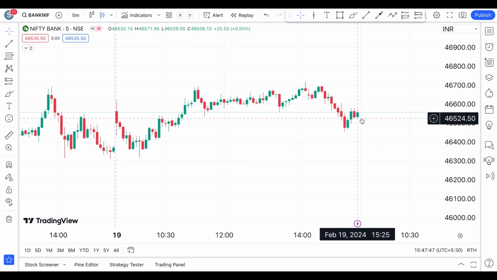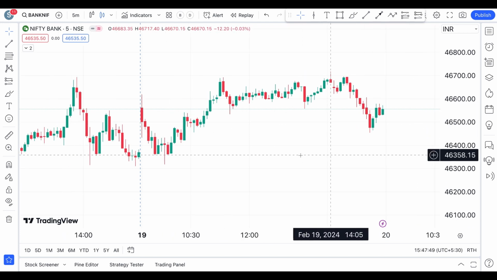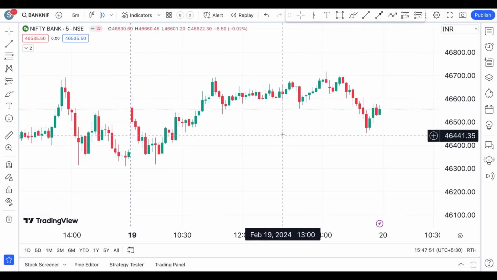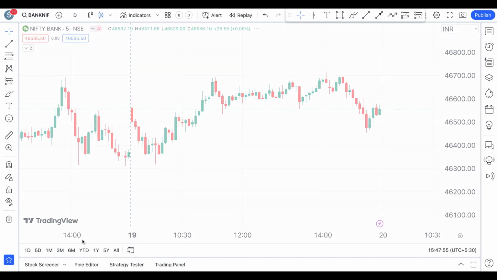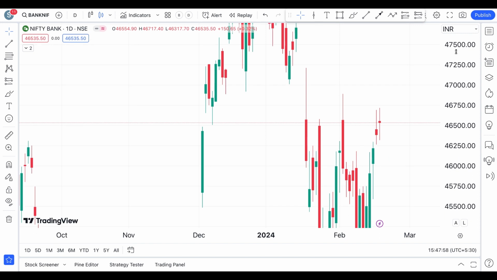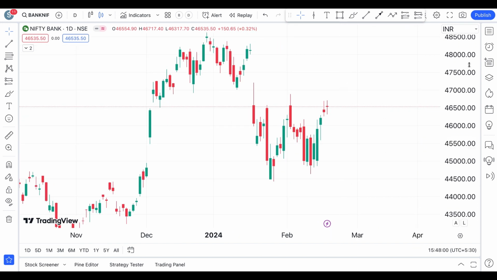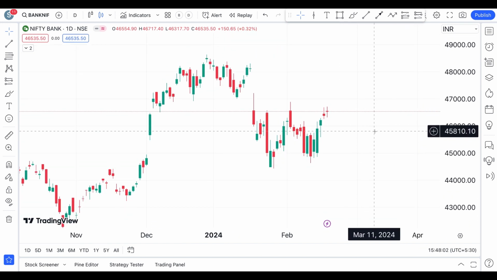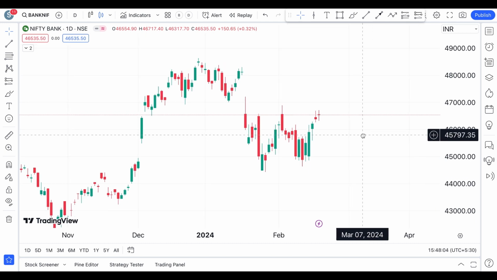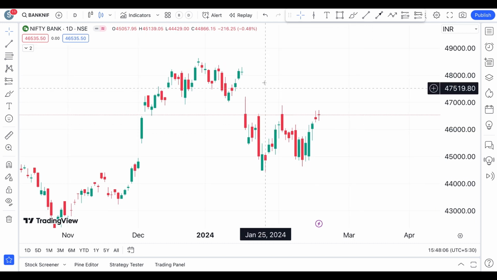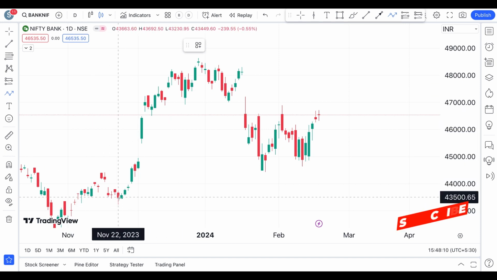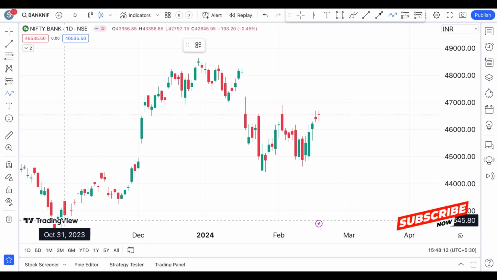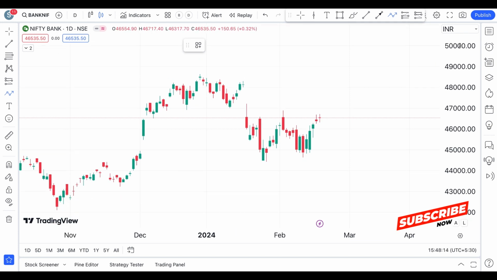But before we dissect the Bank Nifty chart and see what we can learn from Bank Nifty price action today, let's quickly dive into the daily time frame of Bank Nifty to understand what's happening on a daily chart. So here we have the daily chart of Bank Nifty. After this, we'll see how the Nifty's chart is also looking, so that we will come to a greater understanding. So I'm approximately taking this point, or you can even start from the lowest.